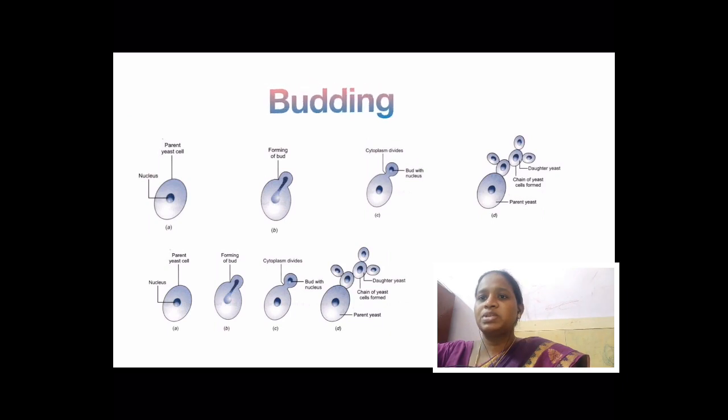The next type is budding. Figure A shows a parent cell of yeast. In figure B, you can see the parent cell projects and forms a bud. The nucleus also splits into two. In figure C, the cytoplasm has almost finished dividing and the bud also received a nucleus from the parent cell.